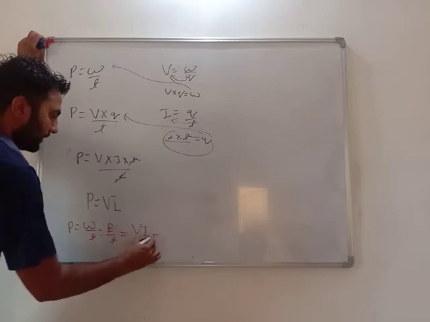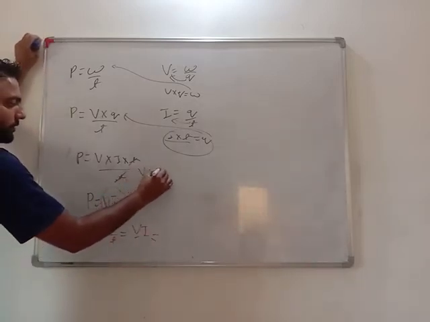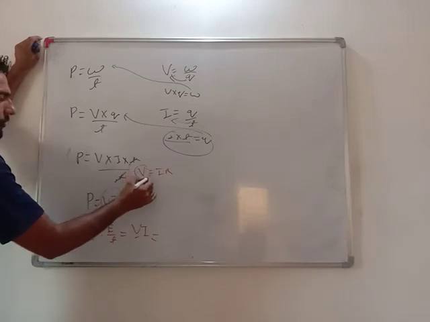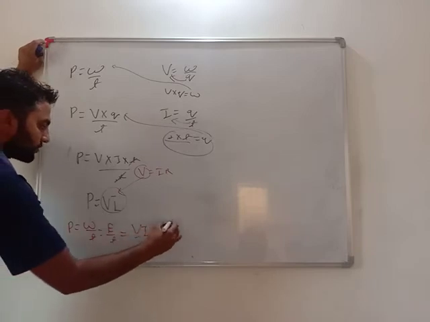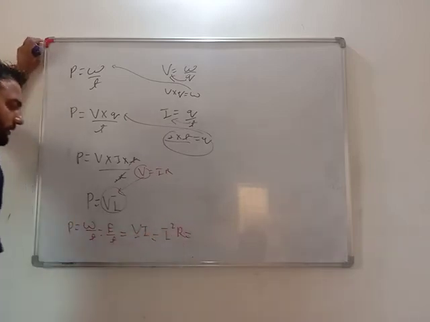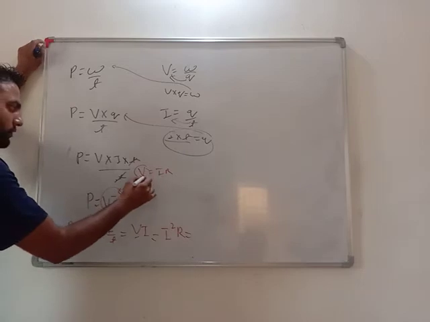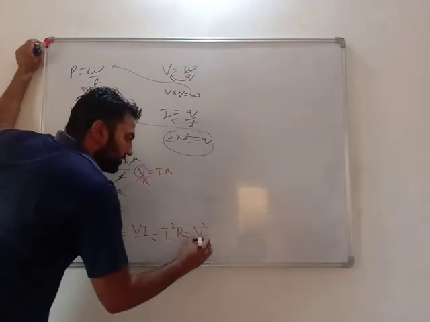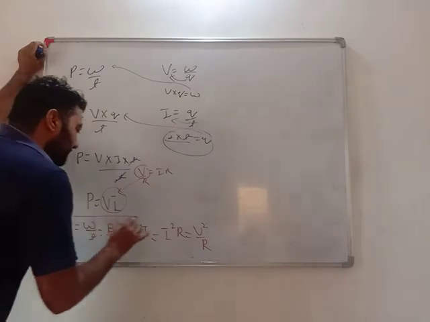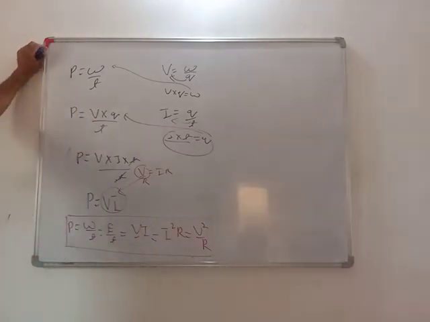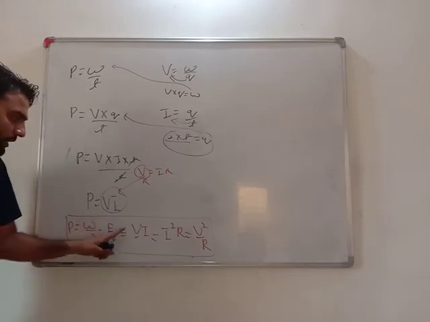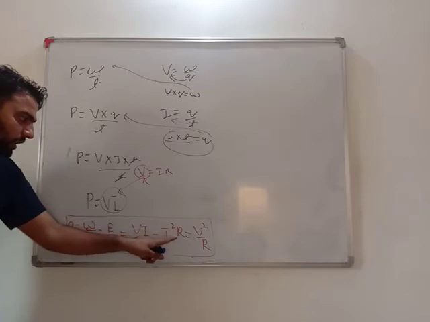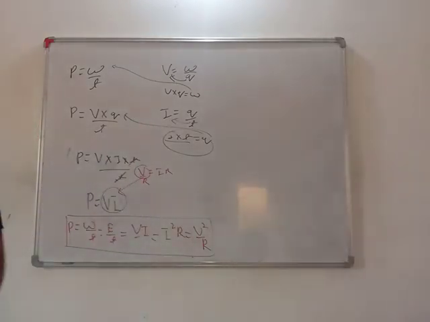Equals VI. See, V equals IR. Put the value of V from Ohm's law here. We will get power equals VI equals I square R. If you put I equals V by R, then V square upon R. Very important. These all are the formulas of power. Power equals work done upon time equals energy consumed upon time equals V into I equals I square into R equals V square upon R. You need to mug up all these formulas.